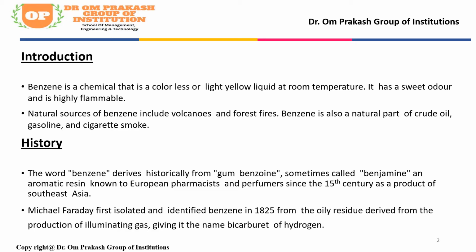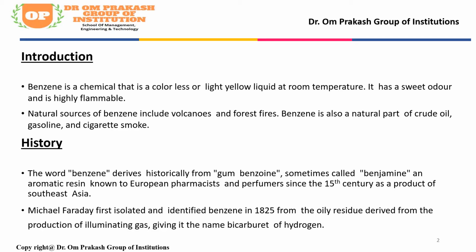Next is the history. What is the history of benzene? The word benzene derives historically from gum benzoin, sometimes called benzamine, an aromatic resin known to European pharmacists and perfumers since the 15th century as a product of Southeast Asia.